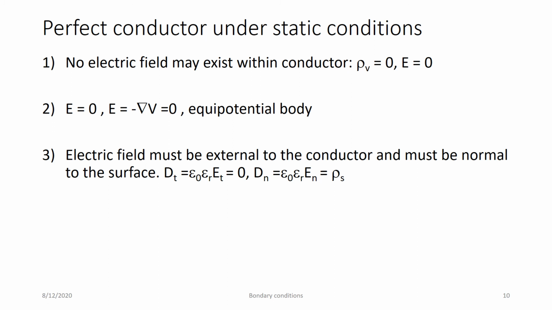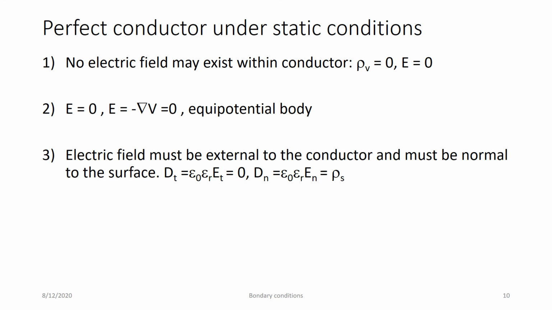Gradient of V, as you know, we define in terms of potential difference. Here, since delta V is equal to 0, at every point on the conductor it is at the same potential. Hence it is an equipotential body when it is a perfect conductor. So that region will become a perfect conducting region.